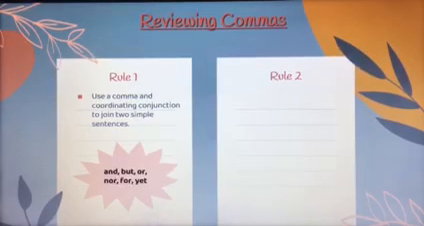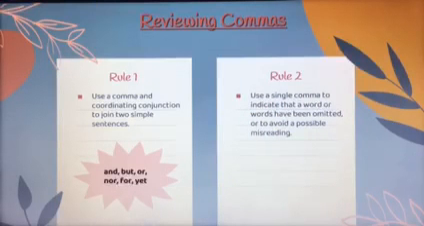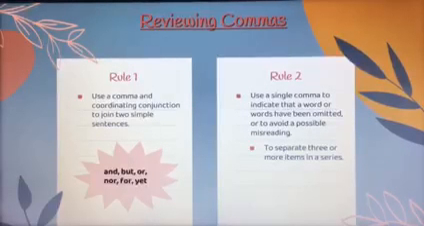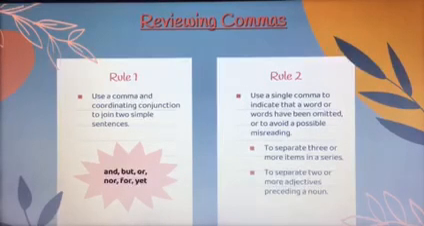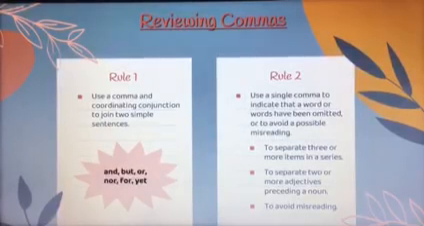two simple sentences. Rule number 2 is to use a single comma to indicate that a word or words have been omitted or to avoid a possible misreading. Well, what do I mean by that? Well, this can be used to separate 3 or more items in a series. So if you're talking about 3 or more things, you need to separate them with commas, a comma in between each item and before the conjunction that joins the last item. You need to use a comma to separate 2 or more adjectives that are preceding a noun. And remember that there were tests that go with this. And then you need it to avoid misreading.